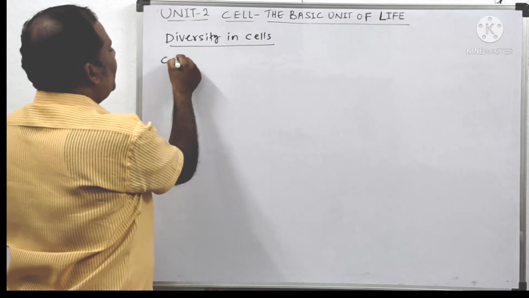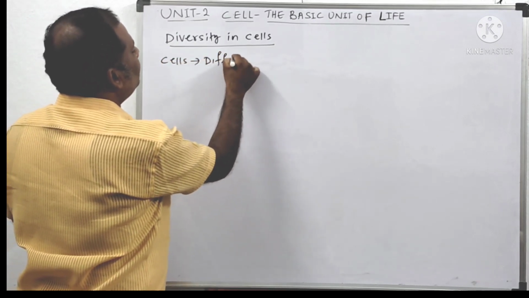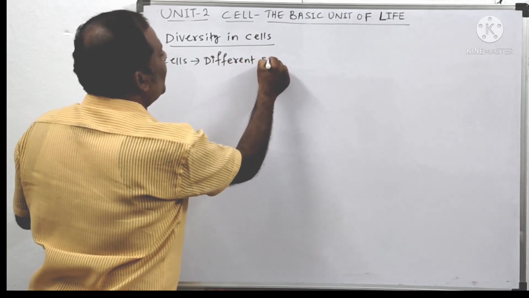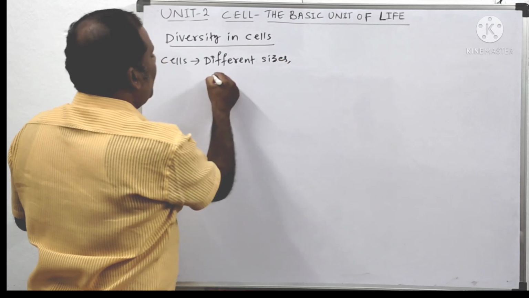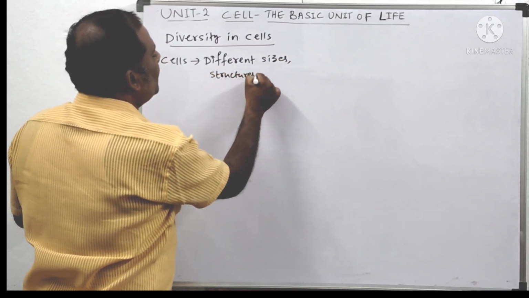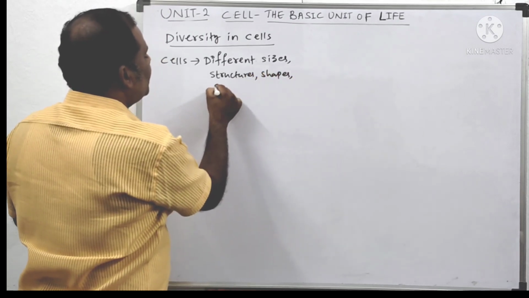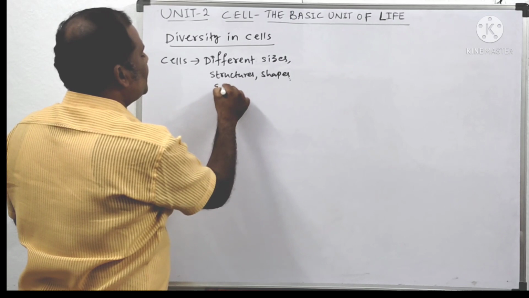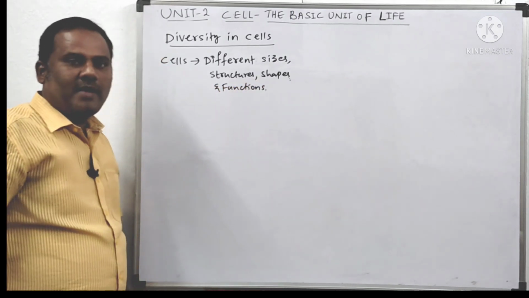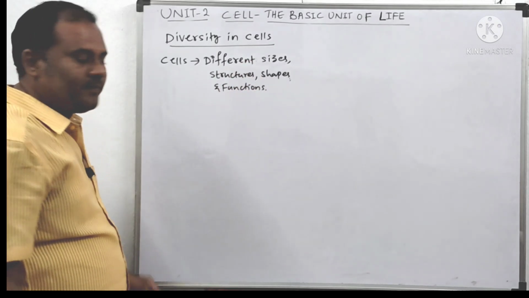So they have different sizes, structures, shapes and functions.